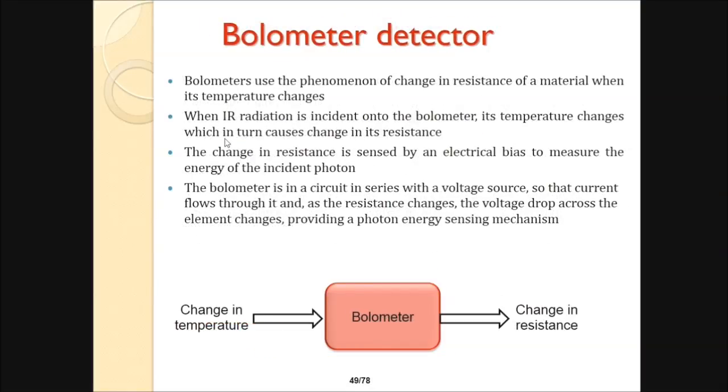Then we have the bolometer detector. A bolometer uses the phenomenon of change in resistance of a material when the temperature changes. So when IR radiation is incident onto the bolometer, its temperature changes, which in turn causes a change in resistance. The change in resistance is sensed by electrical bias to measure the energy of the incident photon. The bolometer is in circuit in series with a voltage source so that current flows through it, and as the resistance changes, the voltage drop across the element changes, providing a photon energy sensing mechanism. So this is change in temperature, bolometer, change in resistance.